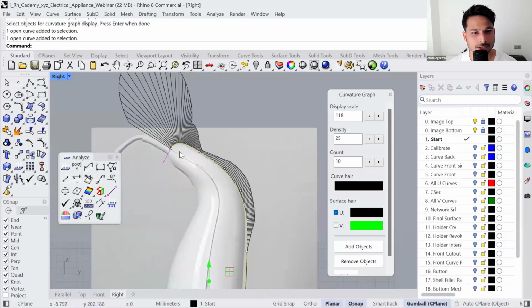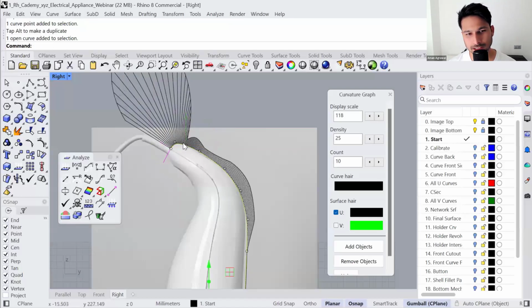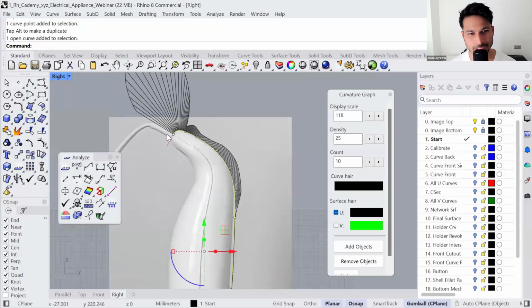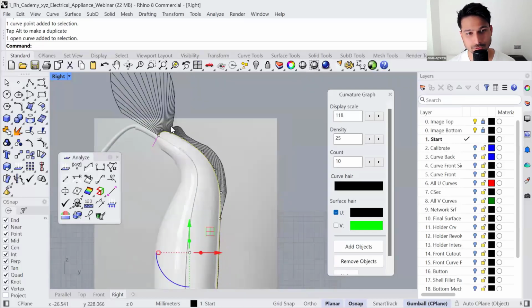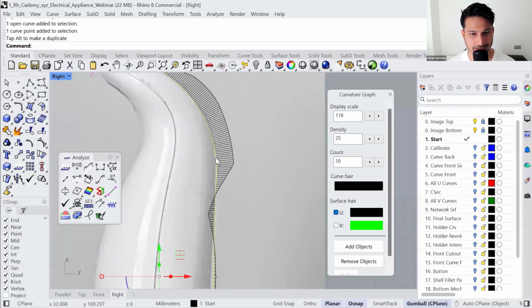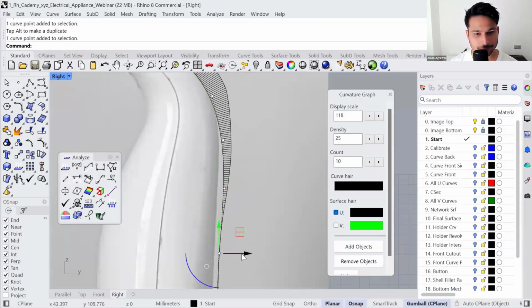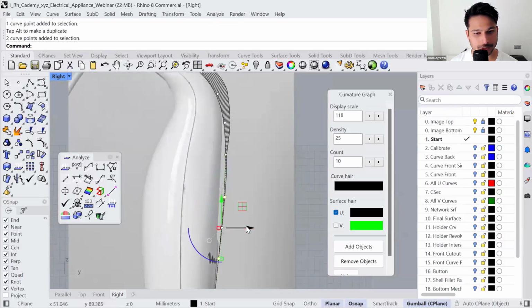So you have to move these points in a way where you are maintaining constantly positive curvature. Positive curvature means that these tracks should always be on the outside. The moment you see something like this, it means that the curve is bending inwards. So later on, when you create these curves as a surface, the surface will also reflect the light in that particular manner. So make sure to keep positive curvature. You have to slowly sculpt the shape.